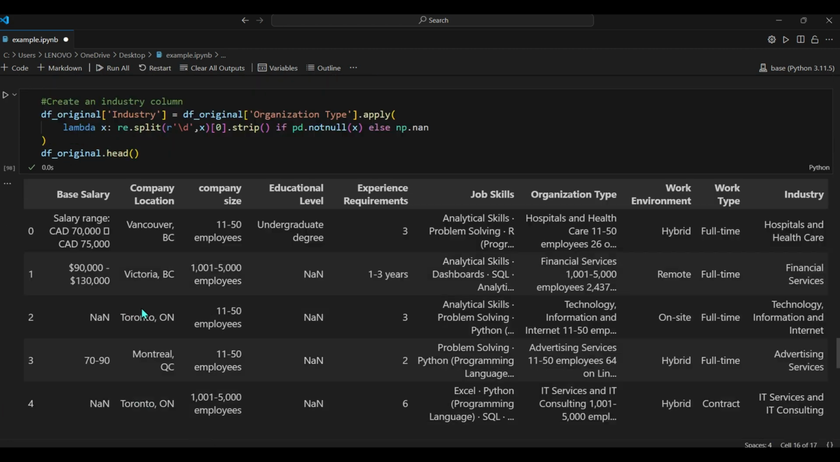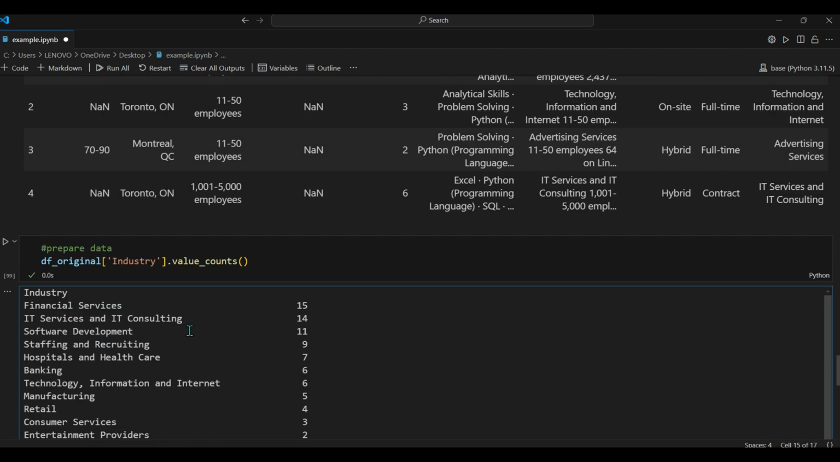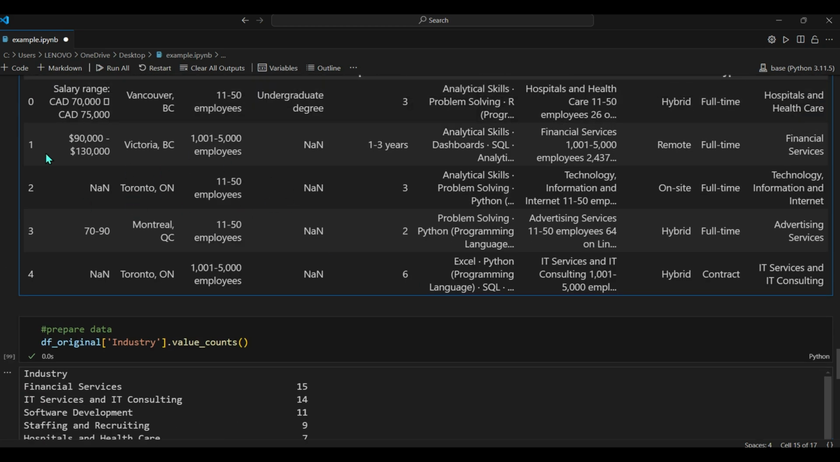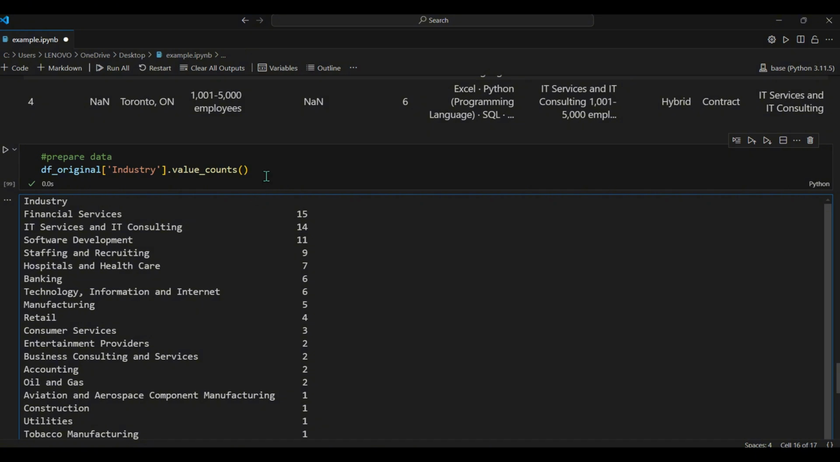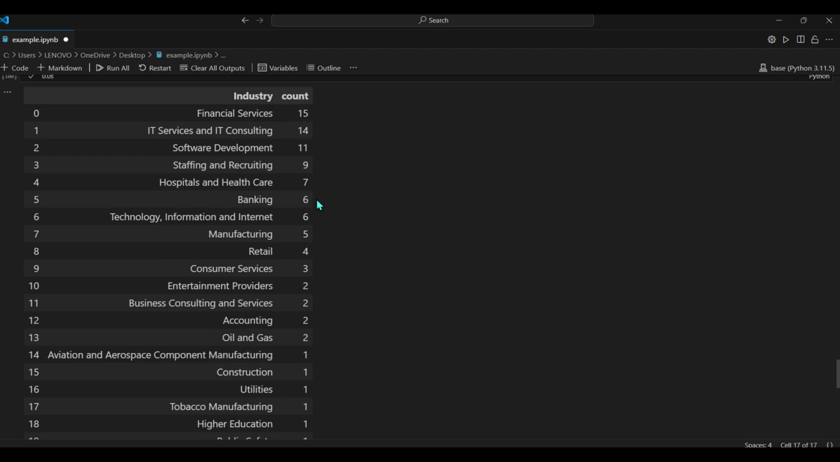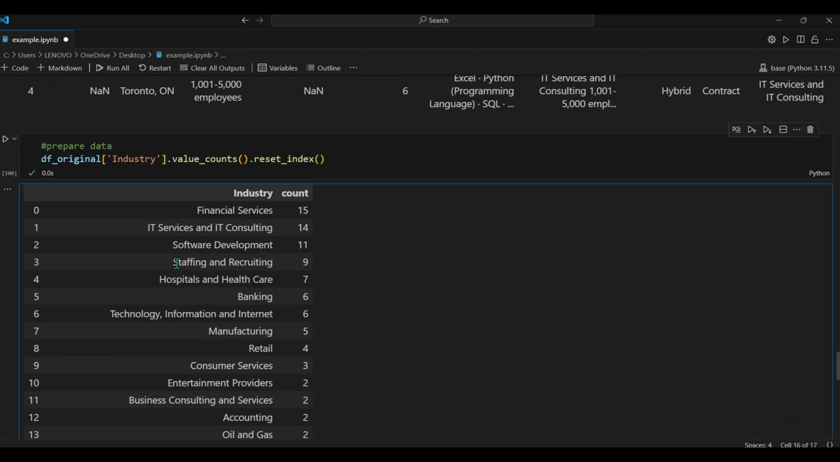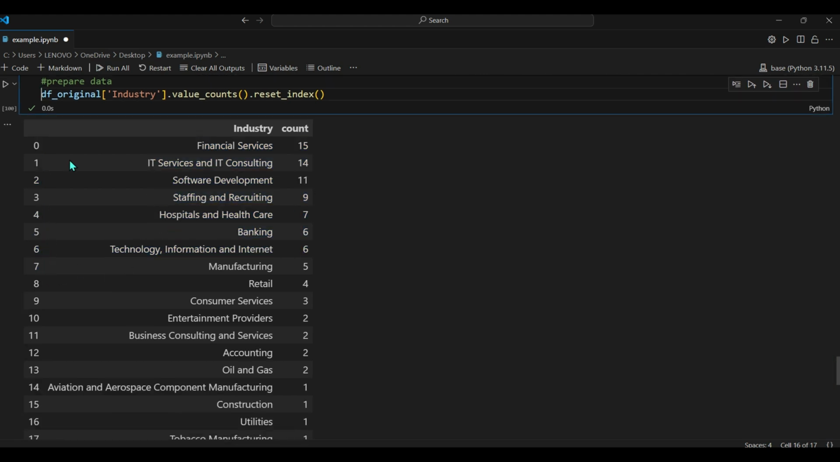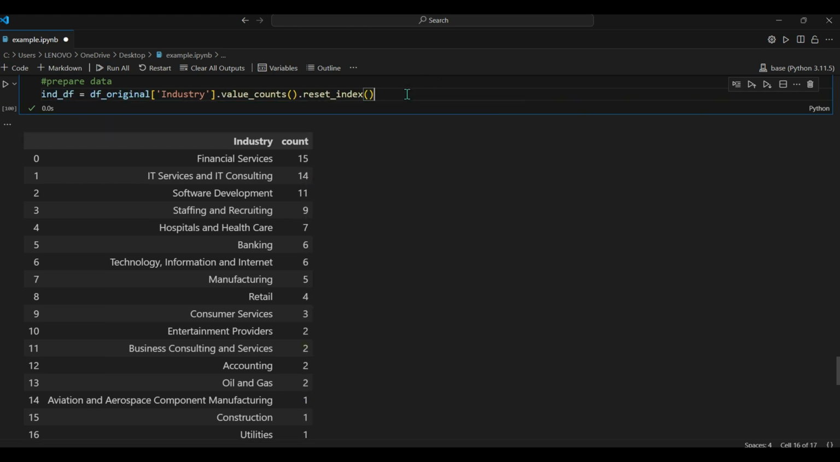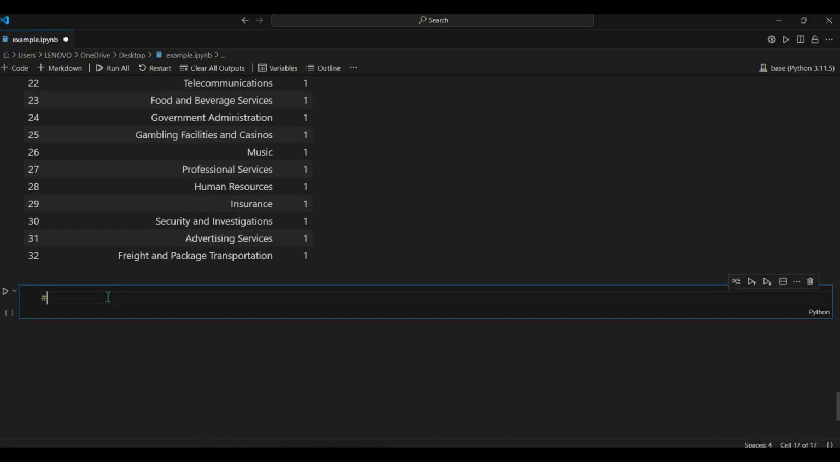But in order to use Seaborn or matplotlib for data visualization, they require that our data be in a data frame format, and currently it's not. So we need to use the reset_index function, and it will return something similar to this. Basically you will have an extra index column. Let's give it a name, I would say industry data frame. Let's run it, and now we will create a bar graph.